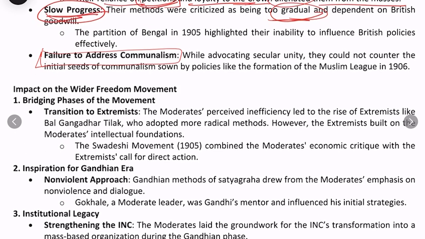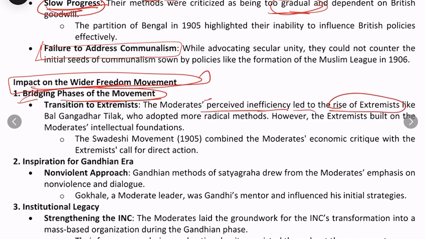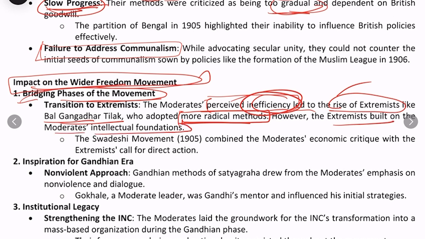Fine. Now if we see what the impact was on the wider freedom movement, this is important. The first impact is bridging the phases of the movement. For example, the moderates' inefficiency led to the rise of extremists like Bal Gangadhar Tilak, who then adopted more radical methods. But the extremists built on the moderates' intellectual foundations itself.